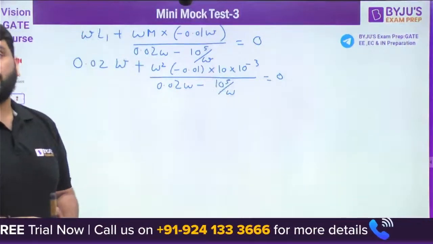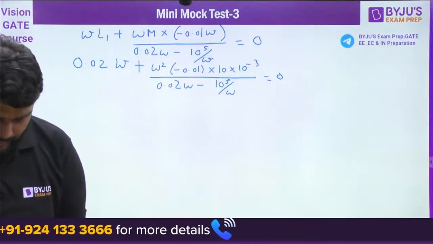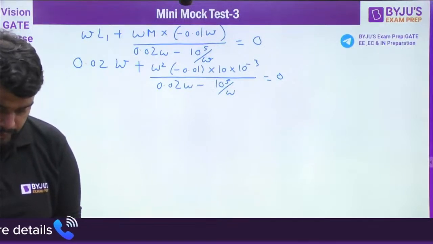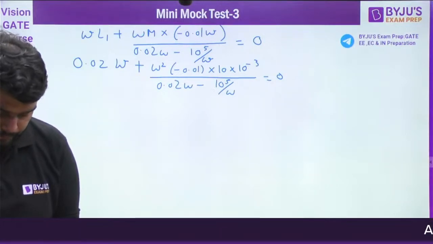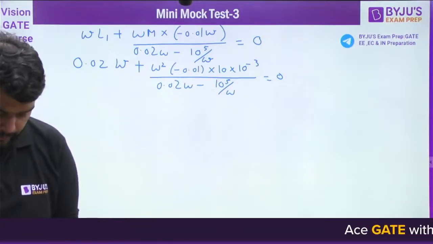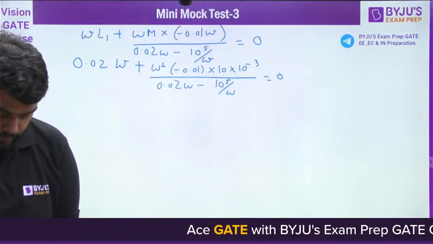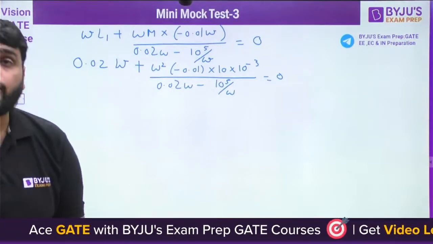Now this is the equation we have. Now we can solve this equation. We can use the calculator here. First you need to convert this equation to quadratic form, or in the form in which it can be solvable. Understood here?